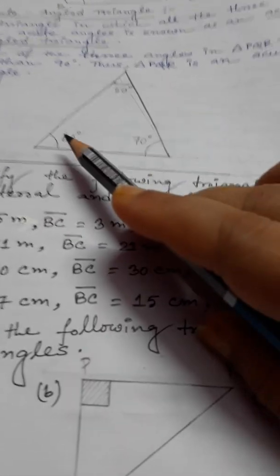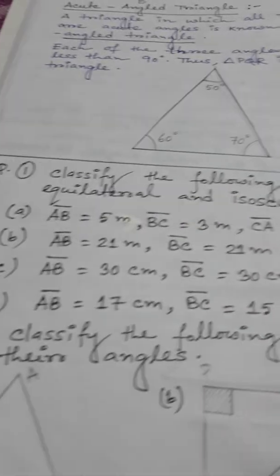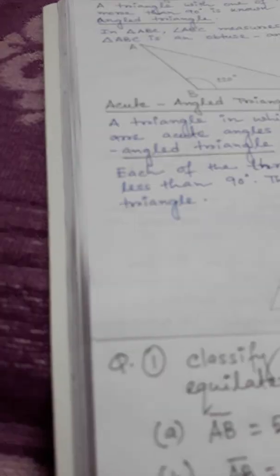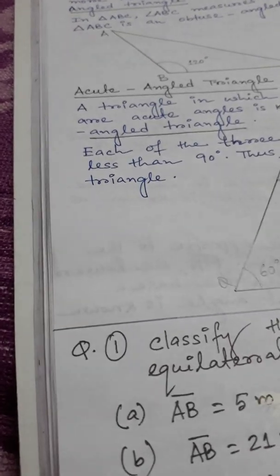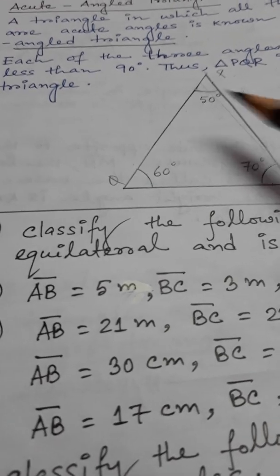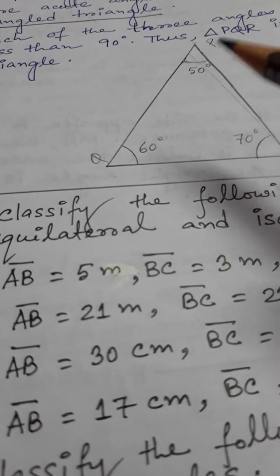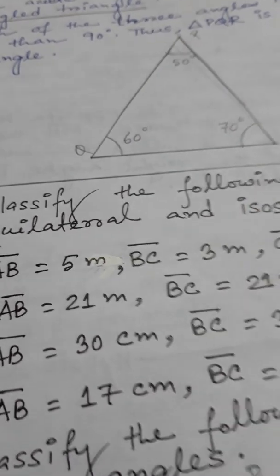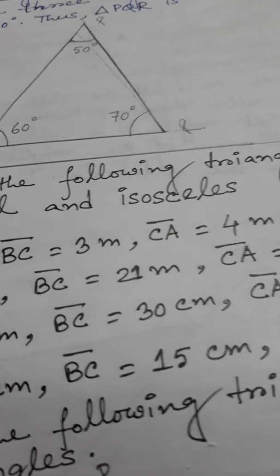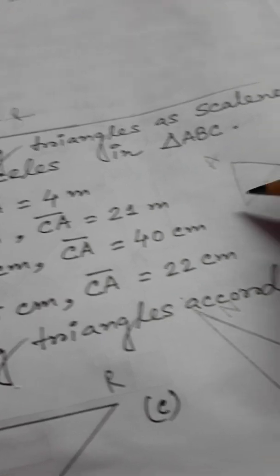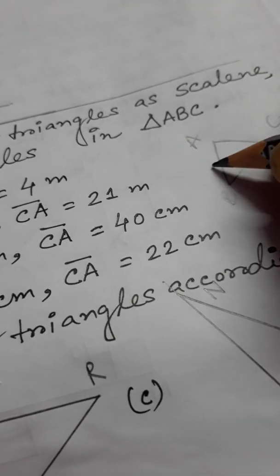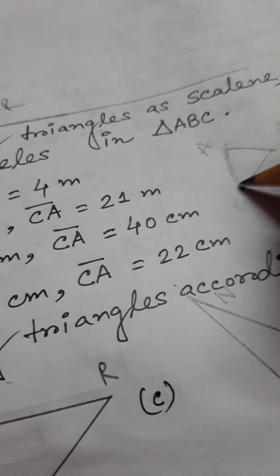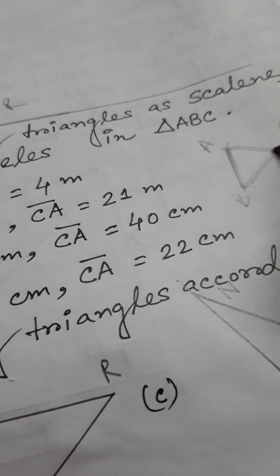So if this is a triangle ABC, this length is given, this length is given, this length is given.